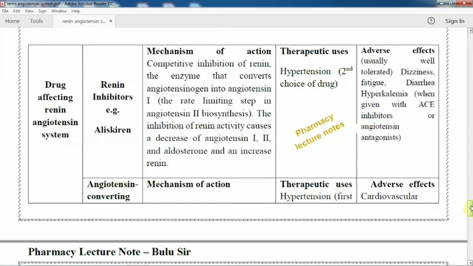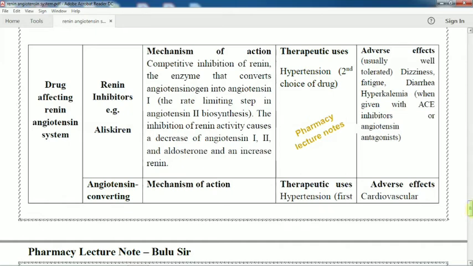So these are second line choice of drug used in hypertension. What are the adverse effects? Dizziness, diarrhea, hyperkalemia. So these are the mechanism of action, therapeutic uses and adverse effects of renin inhibitor.